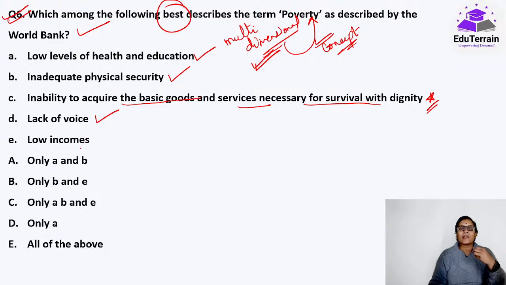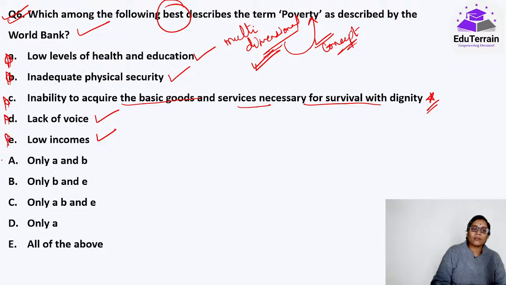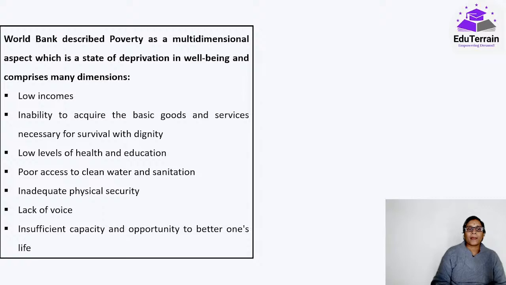If in any place they're not able to raise their voice or speak with complete freedom, then you can say that they are reeling under poverty only. Low incomes, obviously. So all these are part of poverty. See, the World Bank described poverty as a multi-dimensional aspect, which is a state of deprivation in well-being and comprises many dimensions.